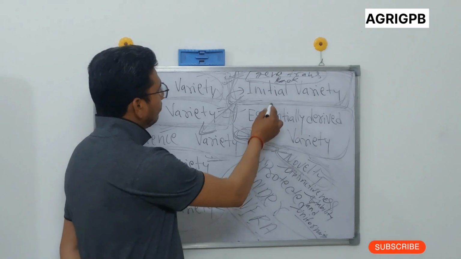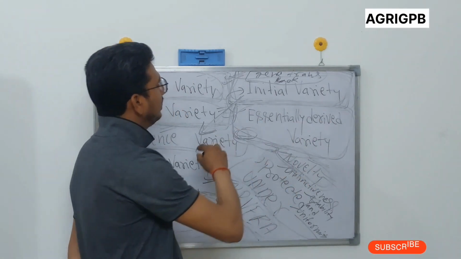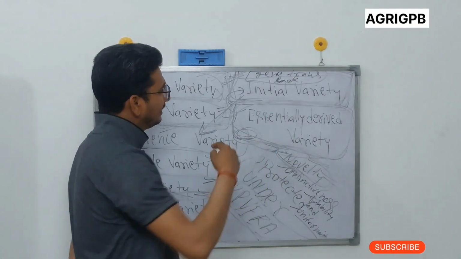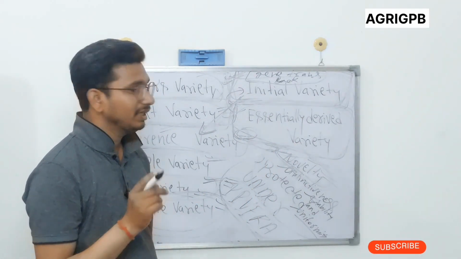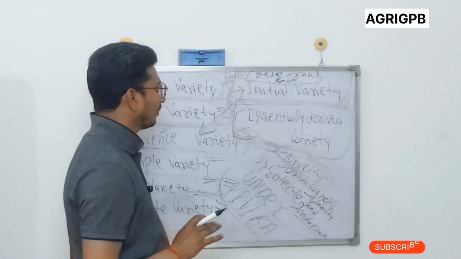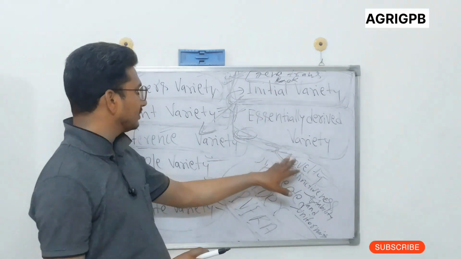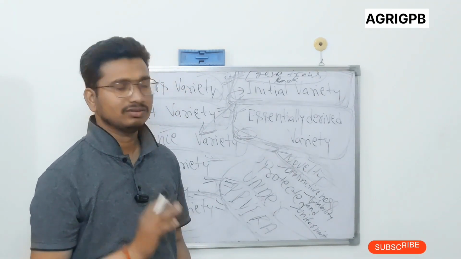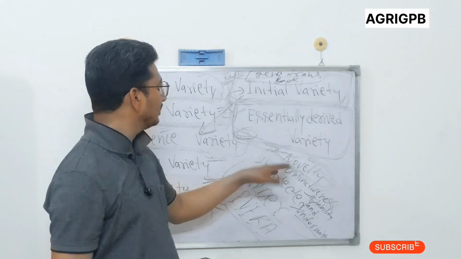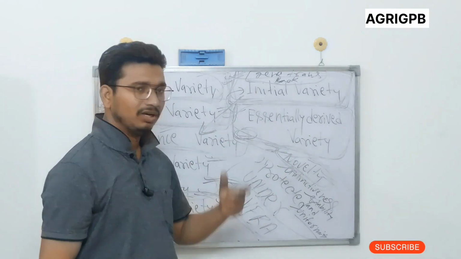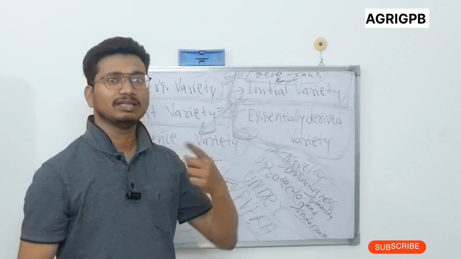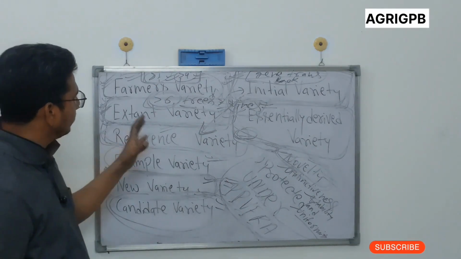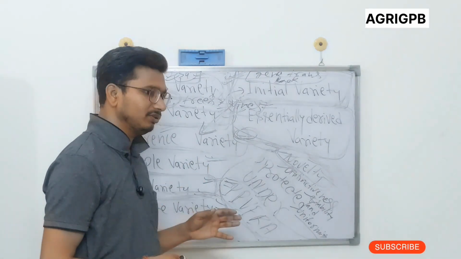So the newly developed variety will essentially contain all the features of the initial variety, but it has one additional feature, that is disease resistance. So essentially derived varieties are such varieties that have all the features of the initial variety, but they contain one or more characters additionally. So I think most of the things are covered in this video.